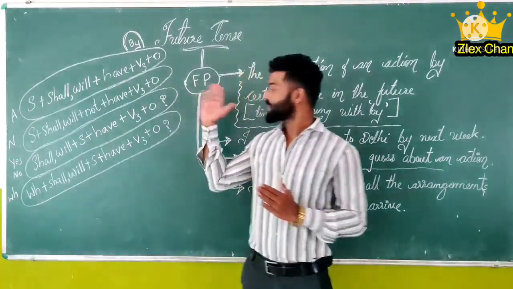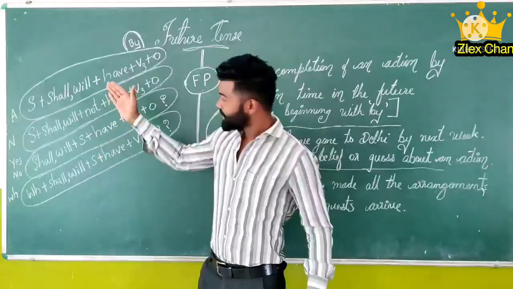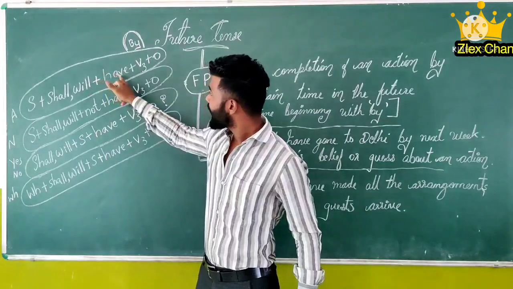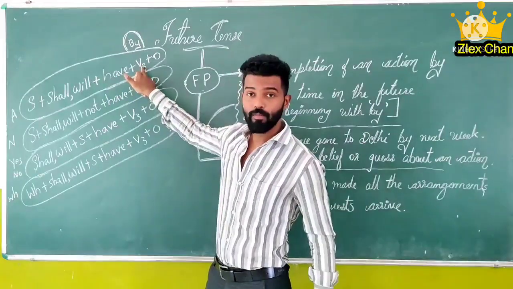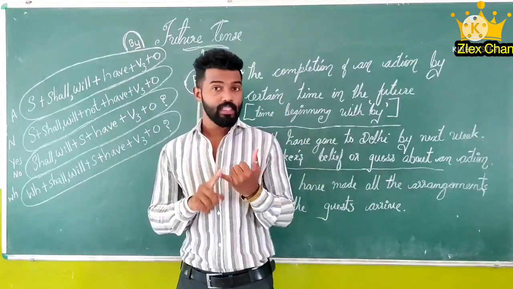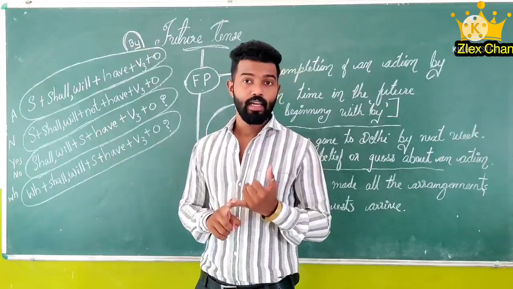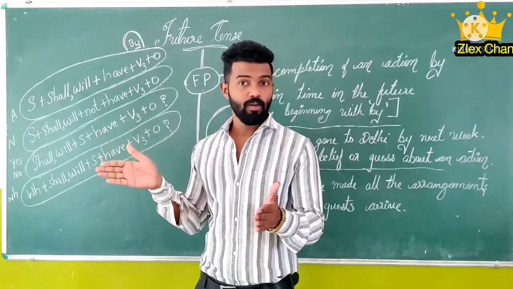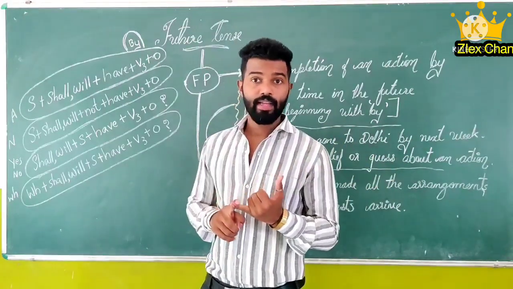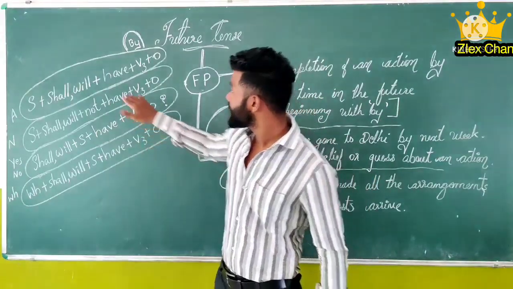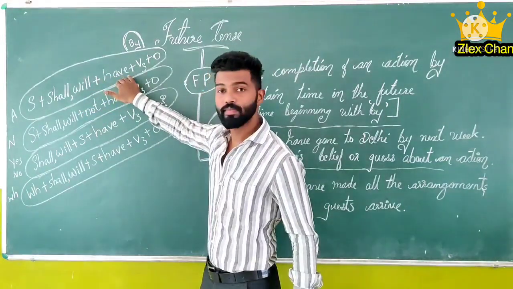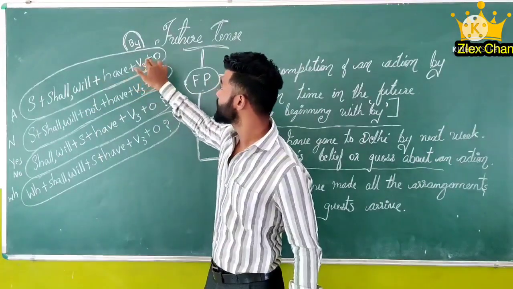Now let's go to the structure. First, affirmative: subject plus shall or will plus have plus verb third form. Here we have to use the verb third form. In the present perfect also we used have plus verb third form. In past perfect also we used had and verb third form. Here also will have or shall have, then the third form of the verb, then object.